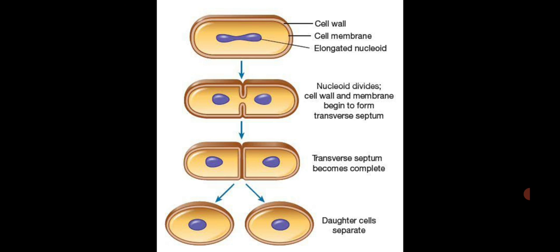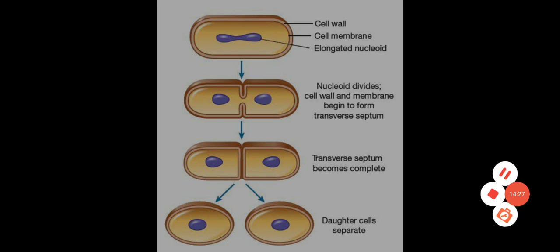That's why they call it nucleoid, which is divided into two, followed by the cytoplasm and the bacterial cell wall also dividing. Finally, they produce two daughter bacteria. So this process is called binary fission in bacteria.